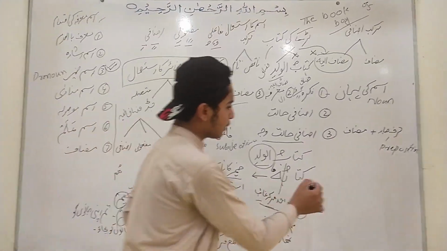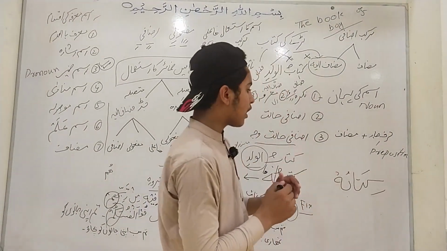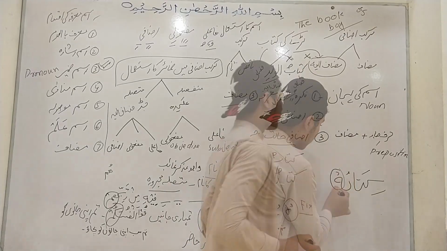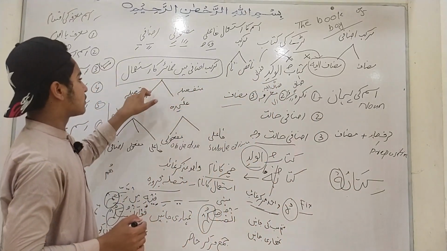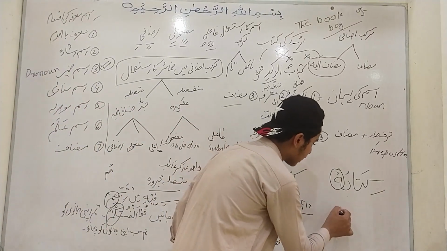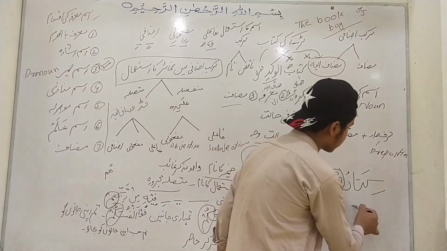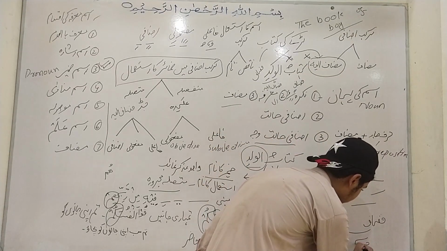The first example with us is kitabuhu. In kitabuhu, this is the pronoun, the muttasila pronoun, Zamair muttasila, and it comes on the place of muzaf ilay, and kitab is muzaf. Now it has made Murakkab izafi.